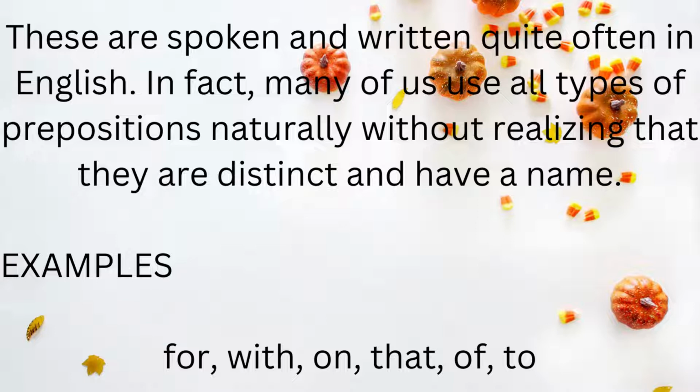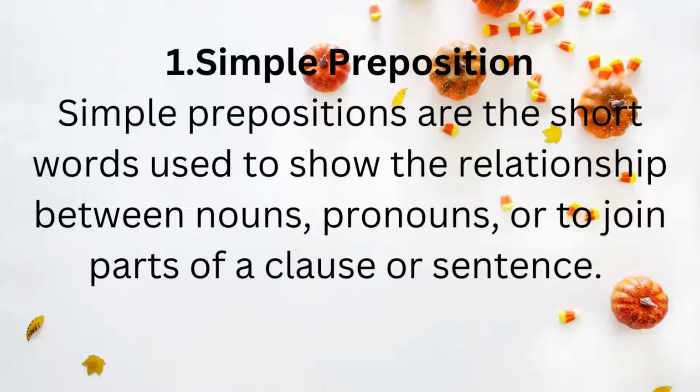In fact, many of us use all types of prepositions naturally without realizing that they are distinct and have a name. We use them randomly, without understanding which category a preposition belongs to. After this lecture, you will be able to identify the type of preposition when you are reading or writing. So the first one is simple preposition.